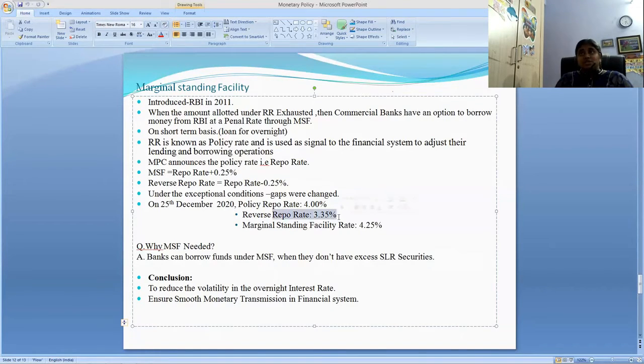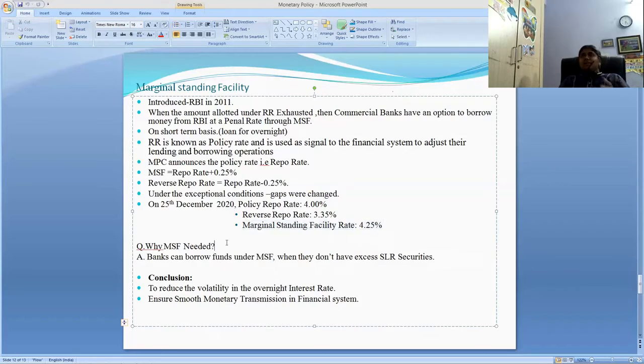Actually, the reverse repo rate should be 0.25% less than the repo rate, so it might be 3.75%. But here, the reverse repo rate is 3.35% due to this COVID situation. Anyways, friends, the marginal standing facility rate is 4.25% only. This 0.25% is the penal rate, right? So marginal standing facility is 4.25%.